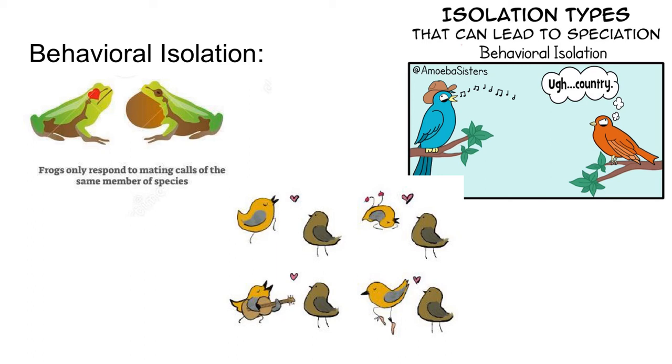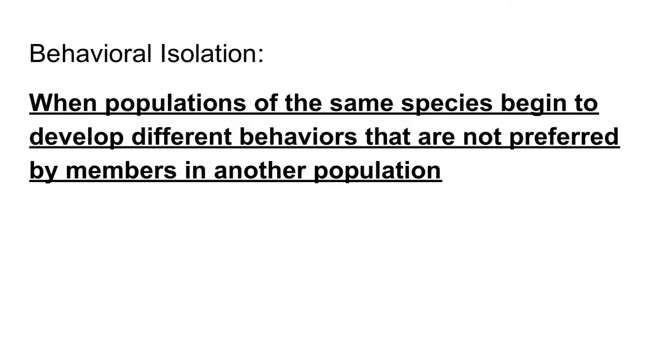For example, frogs only respond to mating calls of members of their specific species. That's why when you go to a pond or a lake, you'll hear a cacophony of all sorts of different frog sounds, because each one of those species has a specific call. We also see this a lot with birds. Birds have specific mating calls and mating rituals, and these very specific calls and rituals lead to different species, right? They don't breed with each other.